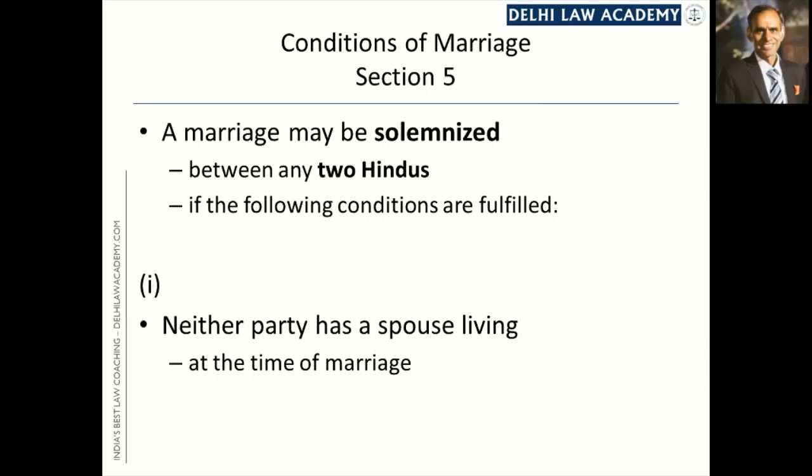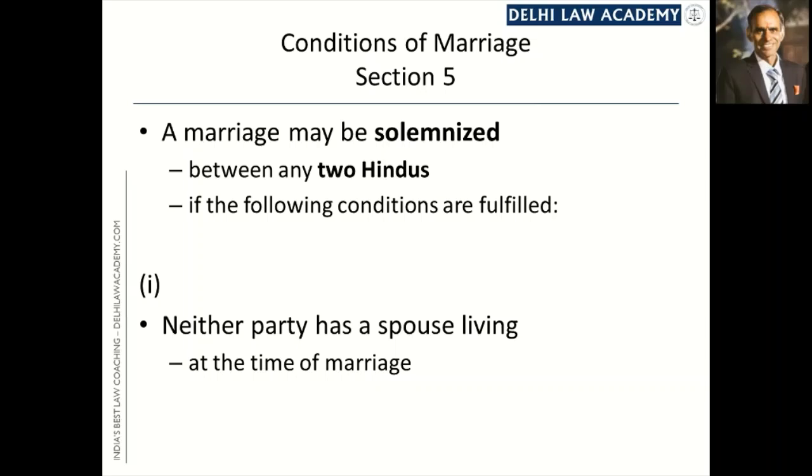The first condition is that neither party should have a spouse living at the time of marriage. This condition applies to both parties to the marriage. It requires that each party to the marriage should be either unmarried at the time when this marriage takes place, or if married earlier, then the earlier spouse must have expired, or the earlier marriage should have been dissolved or been declared void.